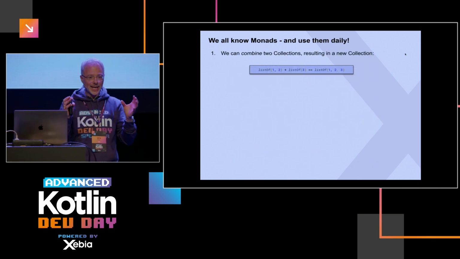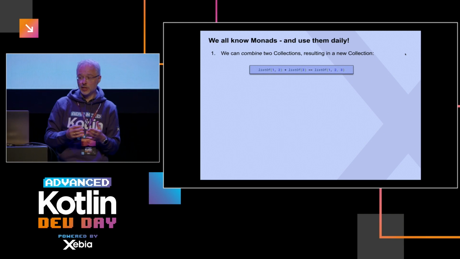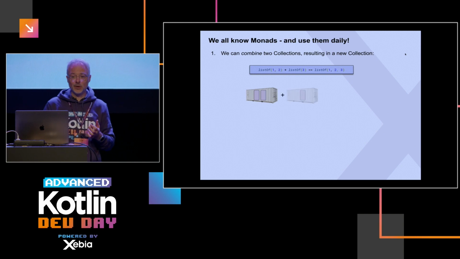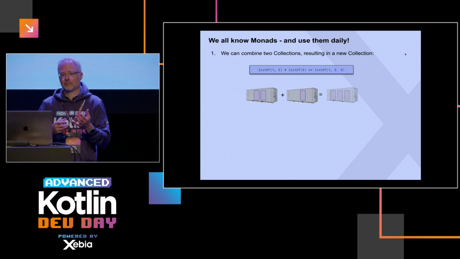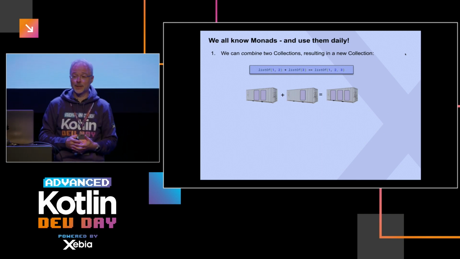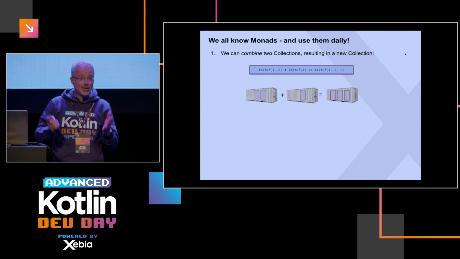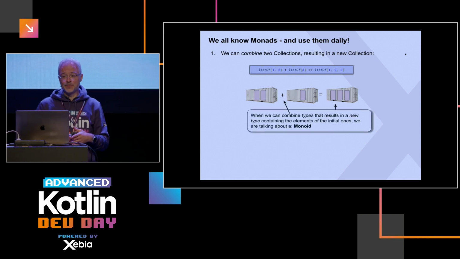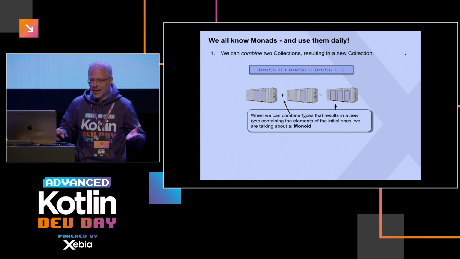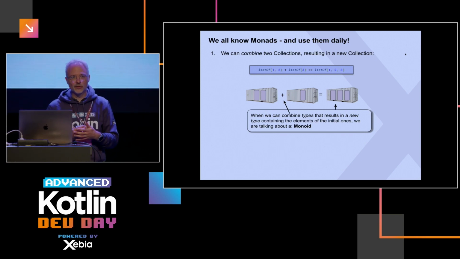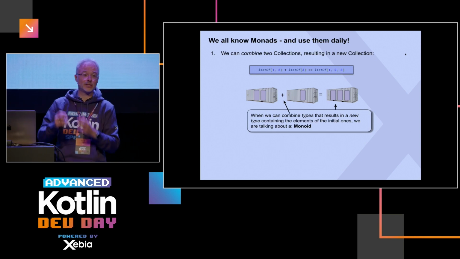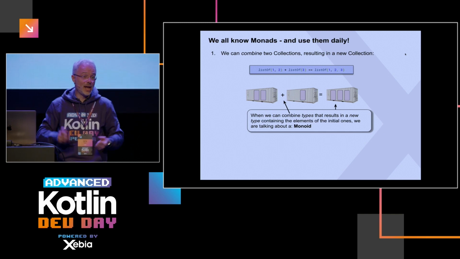So if you can combine certain collections, this is what you do here. We have a list, and then we combine it with another list. What we get is a collection with all the items of the two other lists. Not that interesting. In academia, they managed to describe this characteristic as a monoid. I think it's quite a silly name. I would have loved it if they had called it, for instance, a combinable. I can relate a combinable to what is happening here. A monoid is just a weird name.